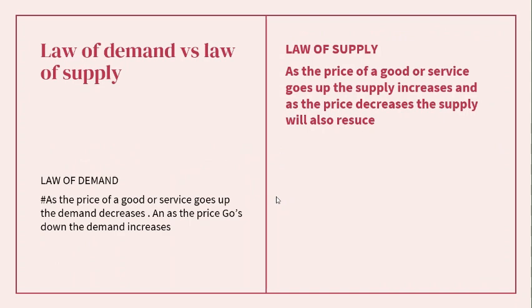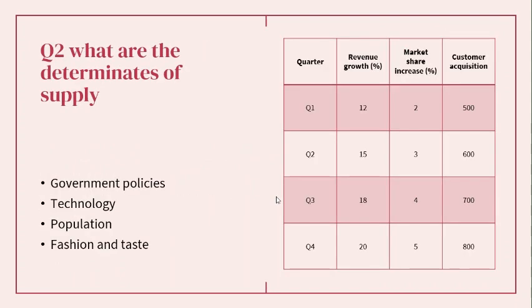And then we have the law of supply. The law of supply states that as the price of a good or service goes up, the supply increases, and as the price decreases, the supply will also decrease. Meaning the higher the price, the more supply, and the lower the price, the less supply. That's it in a nutshell.